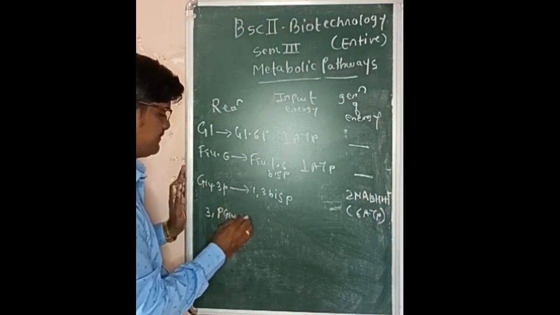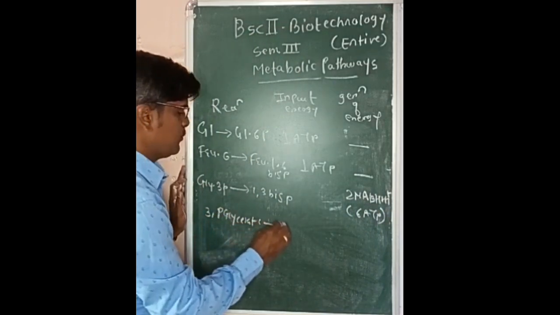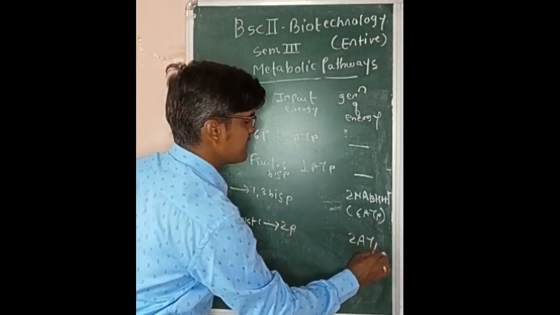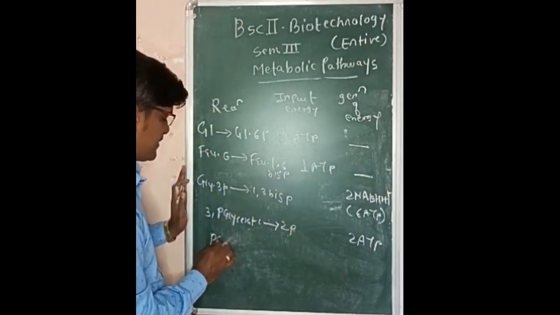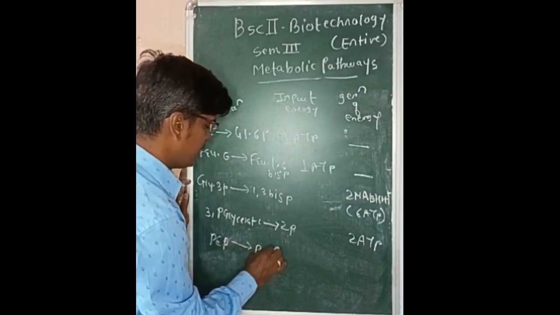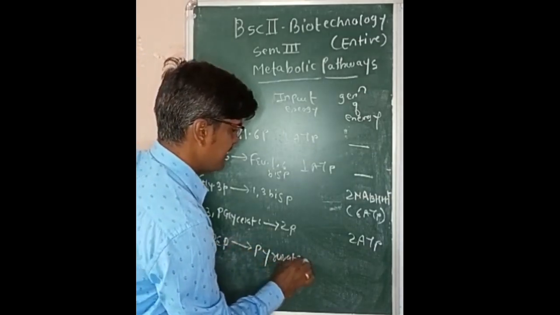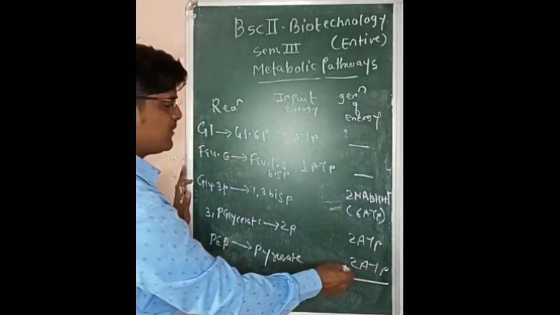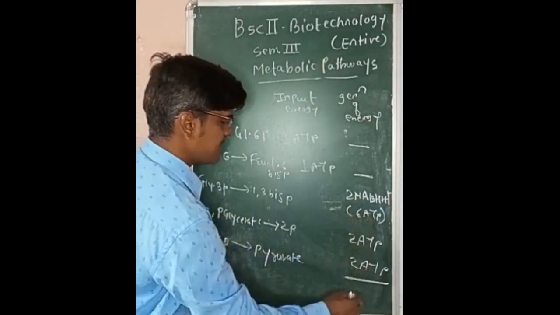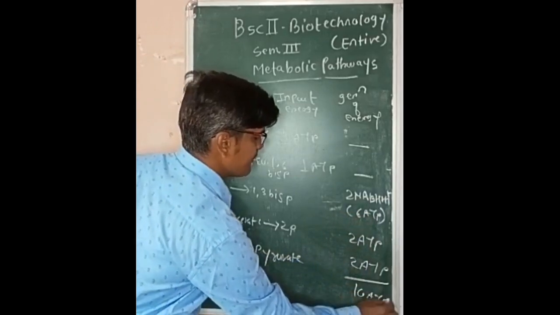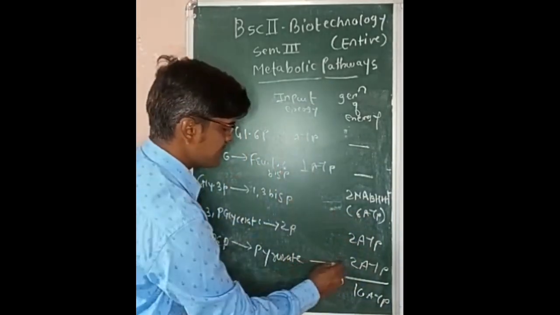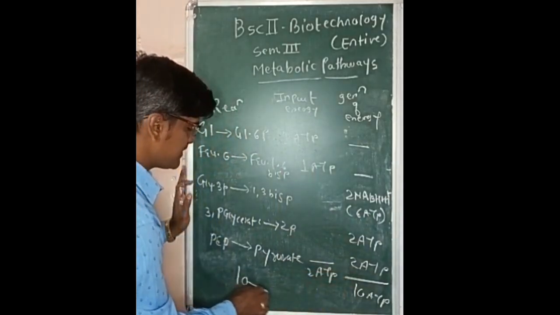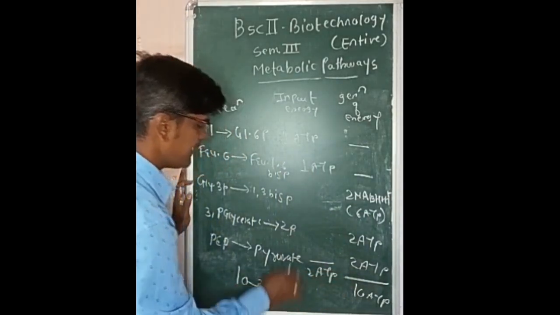During conversion of 3-phosphoglycerate to 2-phosphoglycerate, again 2 ATP are generated. And lastly, conversion of phosphoenol pyruvate to pyruvate, again 2 ATP are generated. So net generation of ATP 2 plus 2, 4, plus 6, 10, out of which 2 are utilized in activation. So net gain of glycolysis, 10 minus 2, is 8 ATP.